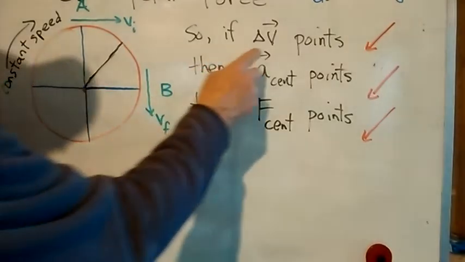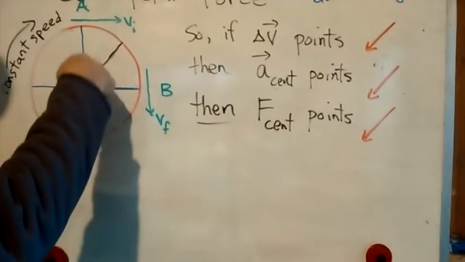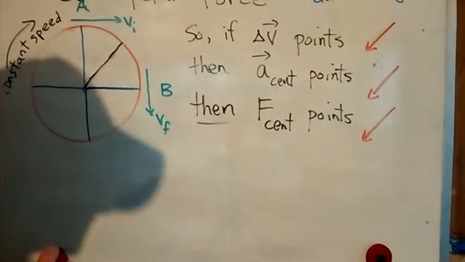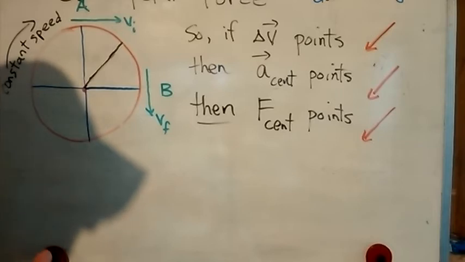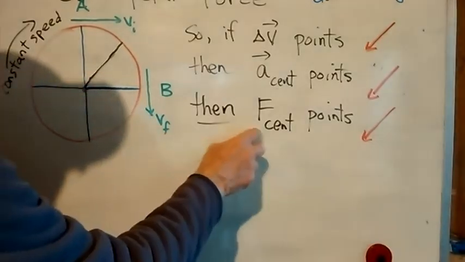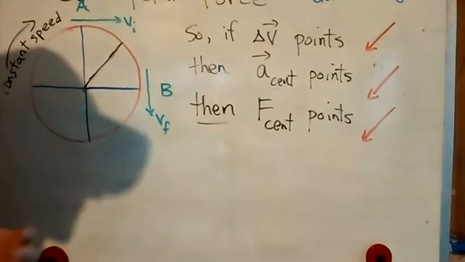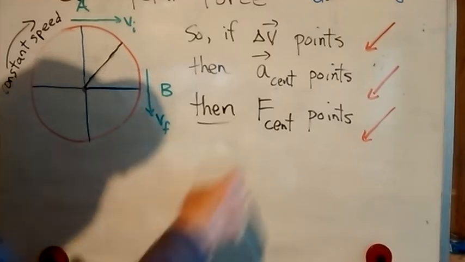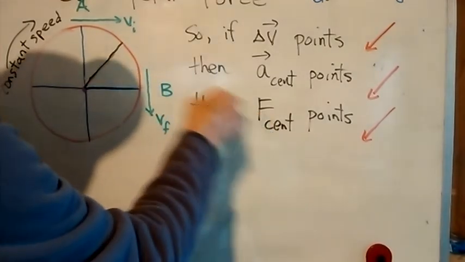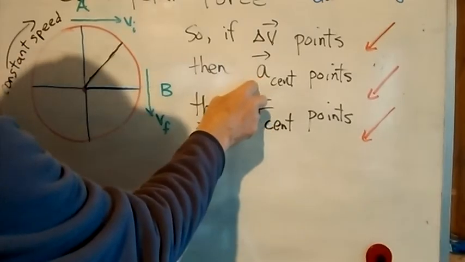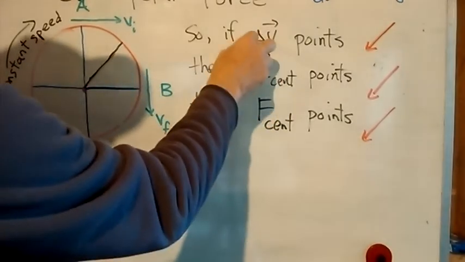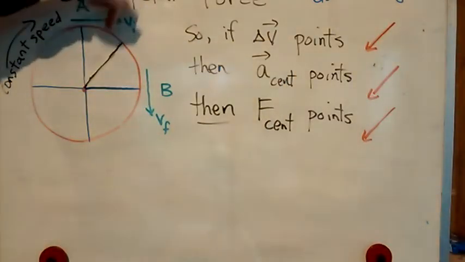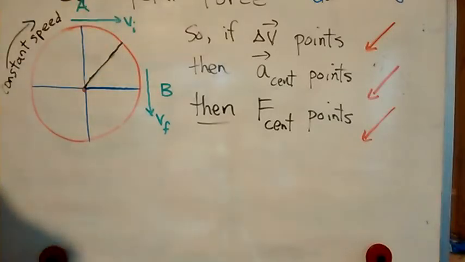So if the change in velocity vector points towards the middle, then the centripetal acceleration points towards the middle, because A centripetal is change in velocity over change in time. And F centripetal also points towards the middle, because F centripetal is equal to M times A centripetal. So because F equals MA, F has to point in the same direction as A, and because A equals change in velocity over change in time, it points in the same direction as the change in velocity. So always towards the center.